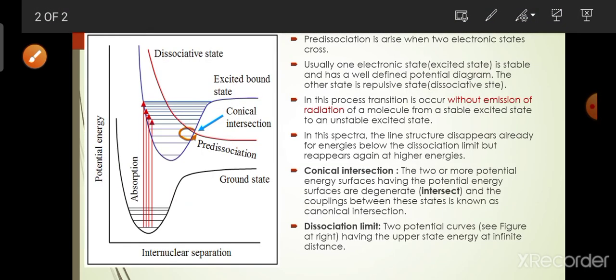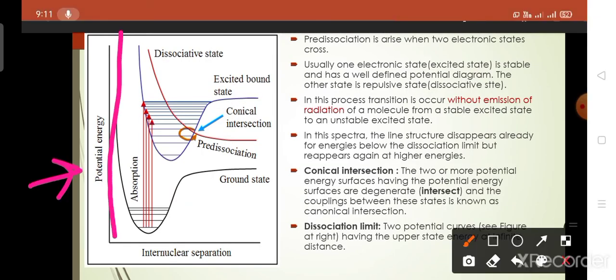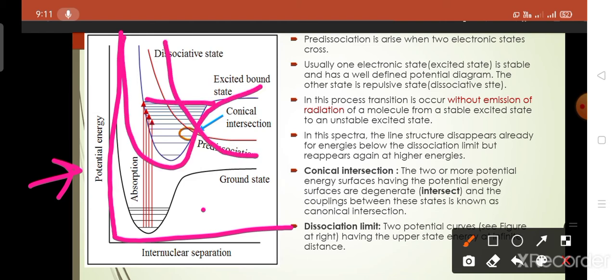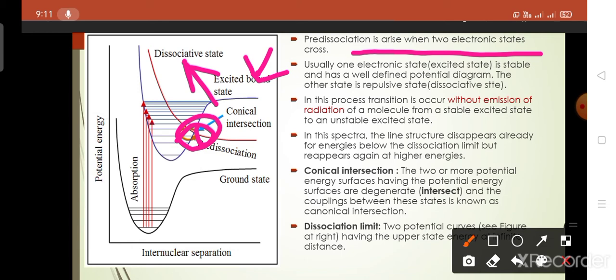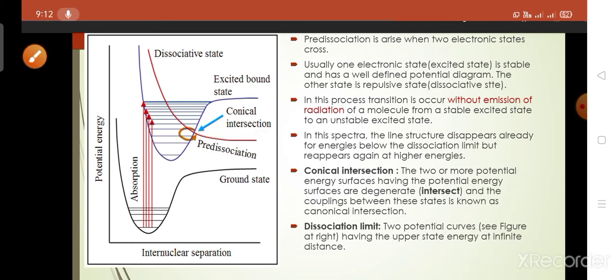Then we have to discuss this figure. This is the same figure of potential energy versus the internuclear separation R. This is the ground state, this is the excited state, and this is the dissociative state, and this is the dissociation limit. Pre-dissociation arises when the electronically excited state and the dissociative state cross. Here these two states cross, and hence pre-dissociation occurs.